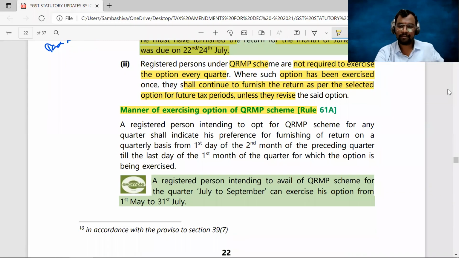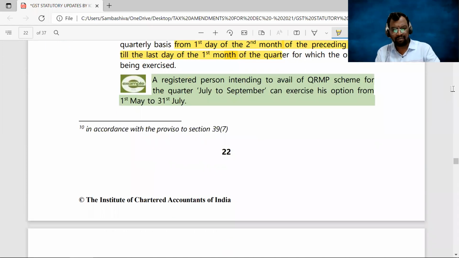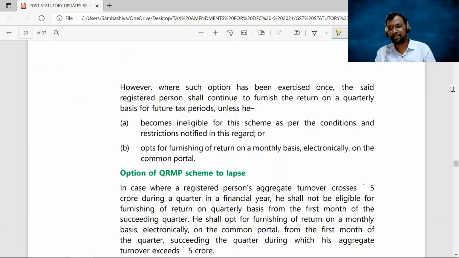You can see here, a registered person who intends to opt for QRMP scheme for any quarter has to indicate his preference for furnishing the returns on a quarterly basis from the first day of the second month of the preceding quarter till the last day of the first month of the quarter for which the option is being exercised. That means for the current quarter. Clear, everyone, sir? The example which we've already discussed. Next.